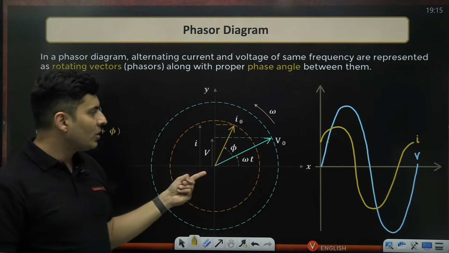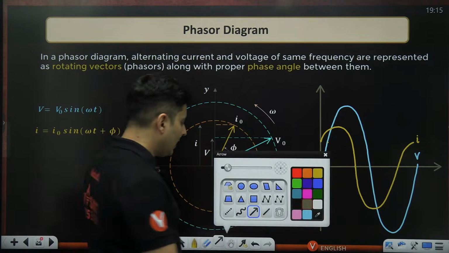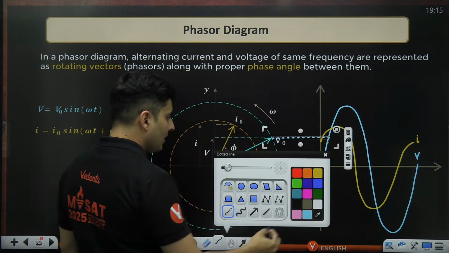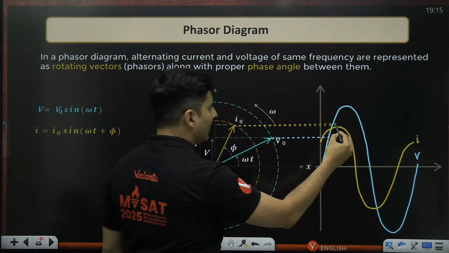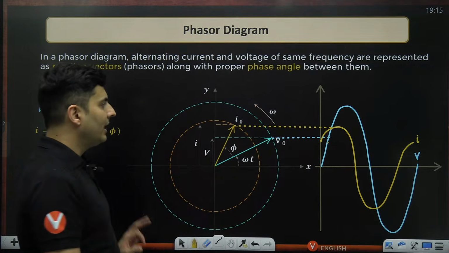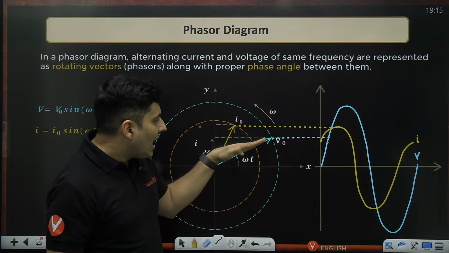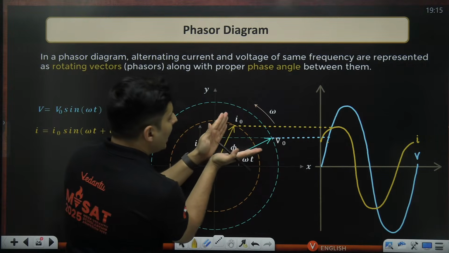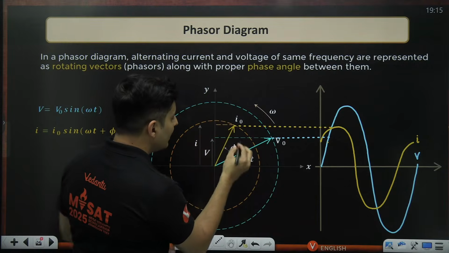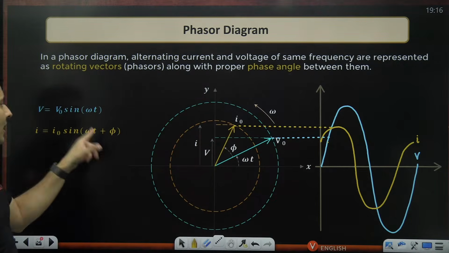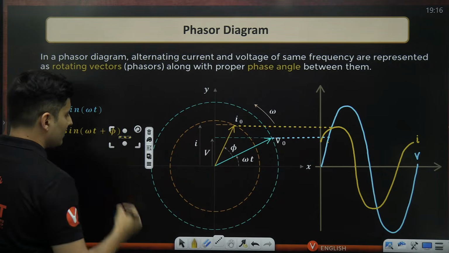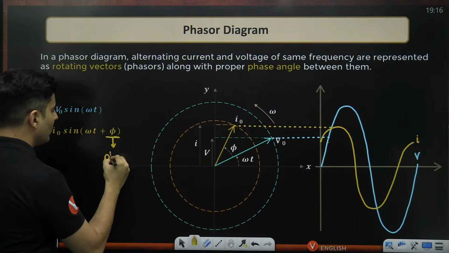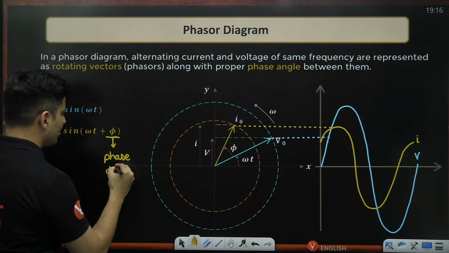So if you draw the phasor of voltage at any given point, and if it is here, then the component of the current will be somewhere here like that. You can see the current is at a different angle compared to the voltage phasor, or their vectors have a phase difference. That phi is basically called your phase difference. This particular phi that you see over here is called your phase difference.